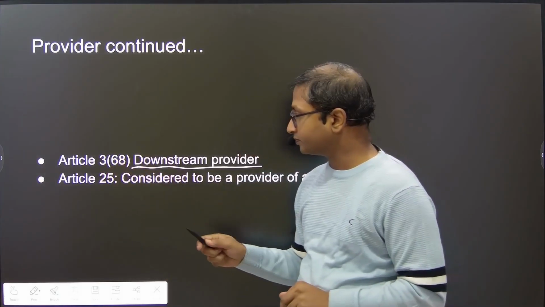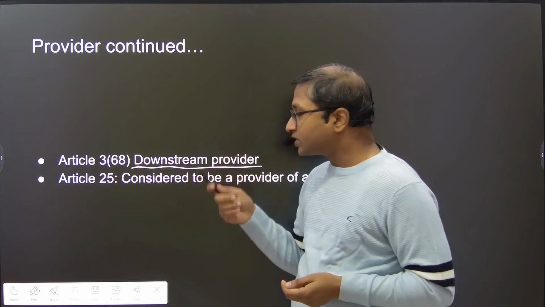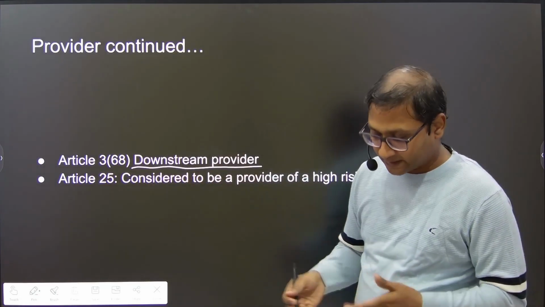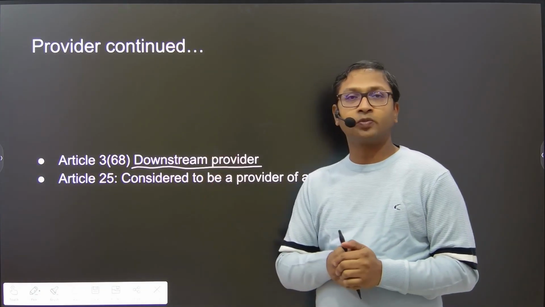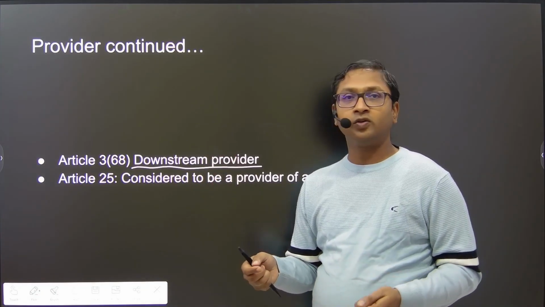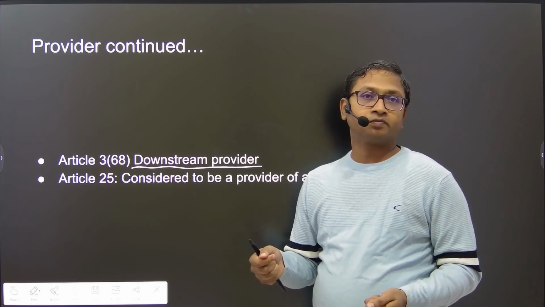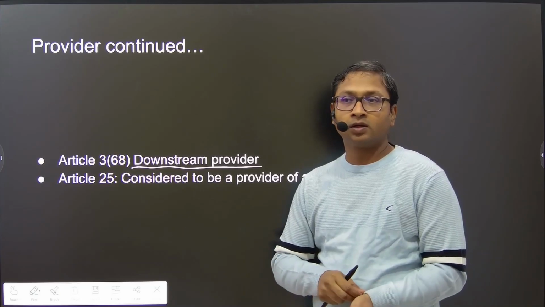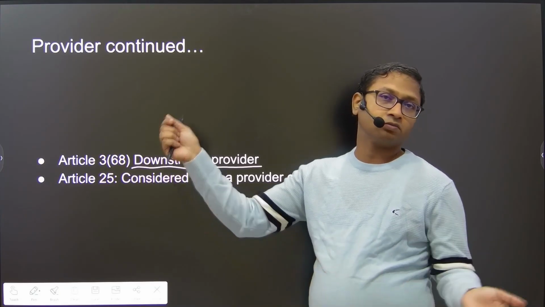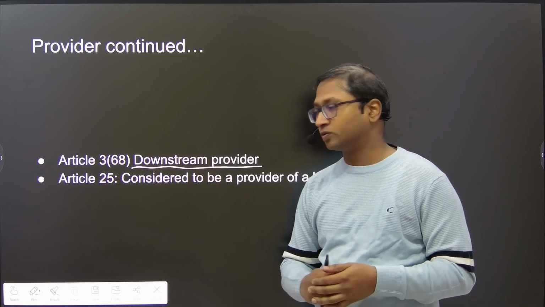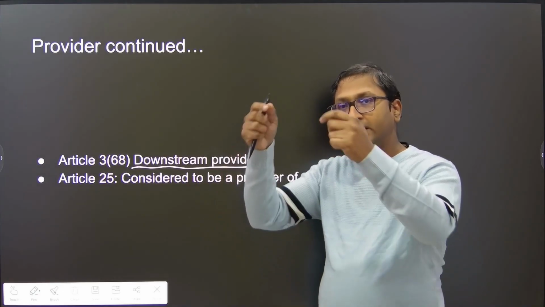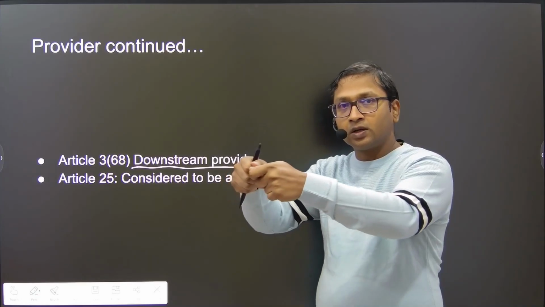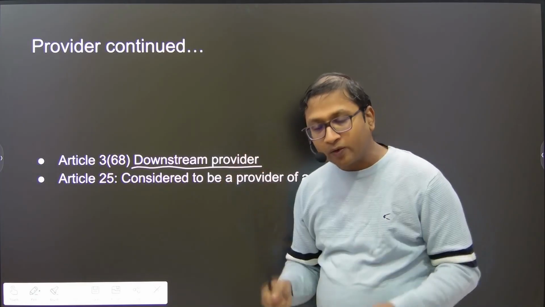So downstream provider means, for example, if I use OpenAI keys that give me access to their various models, or Google or anyone, and then I use those keys to make my own AI.